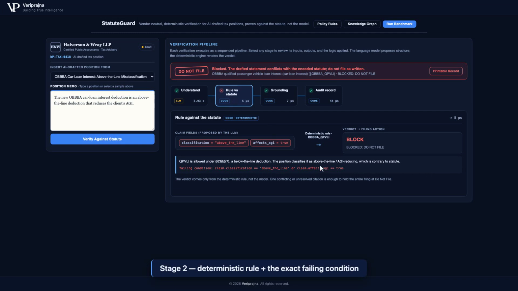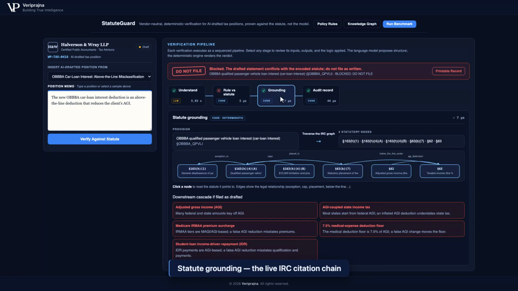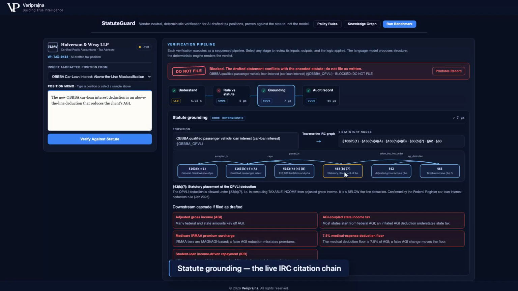The second stage is deterministic. The rule maps the claim to a verdict and names the failing condition. Here, the classification is above the line and it affects adjusted gross income, which the statute forbids. One conflicting citation is enough to hold the entire filing at do not file. The verdict is grounded in the real statute. The engine traverses the Internal Revenue Code graph and lays out the citation chain from Section 163(h)(1) through the Qualified Personal Vehicle Loan Interest to Section 63(b)(7). Select a node to read the statute it encodes.